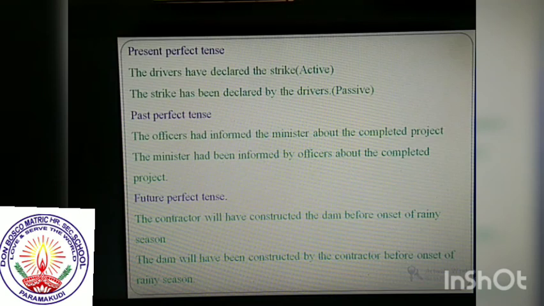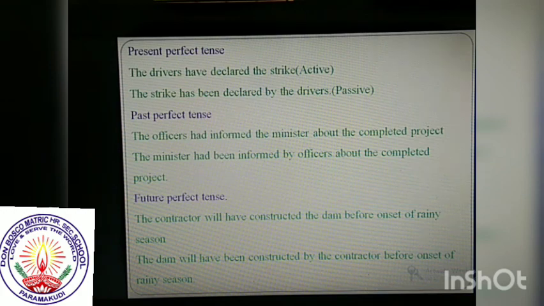Interchange the subject and object, the strike. Listen, students, the strike is a singular subject, so we have to add has. What is the passive structure for perfect tenses? Have, has plus been plus verb 3. So, the strike has been declared. Been plus verb 3 form. The strike has been declared by the drivers.